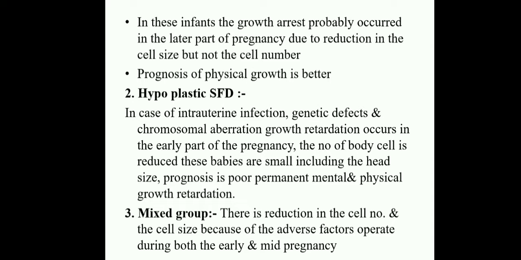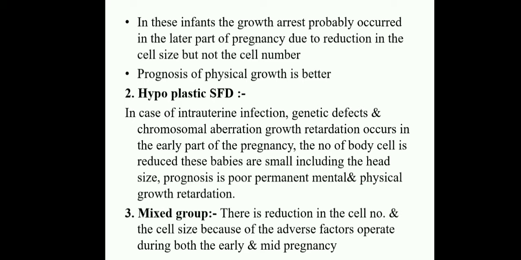Mainly we will identify hypoplastic small for dates here, where the child has intrauterine infections and genetic defects. The chromosomal abnormalities are also related with mental and physical retardation. For example, in mental retardation, compared to another term baby, the head size is very small. That is called hypoplastic small for dates.